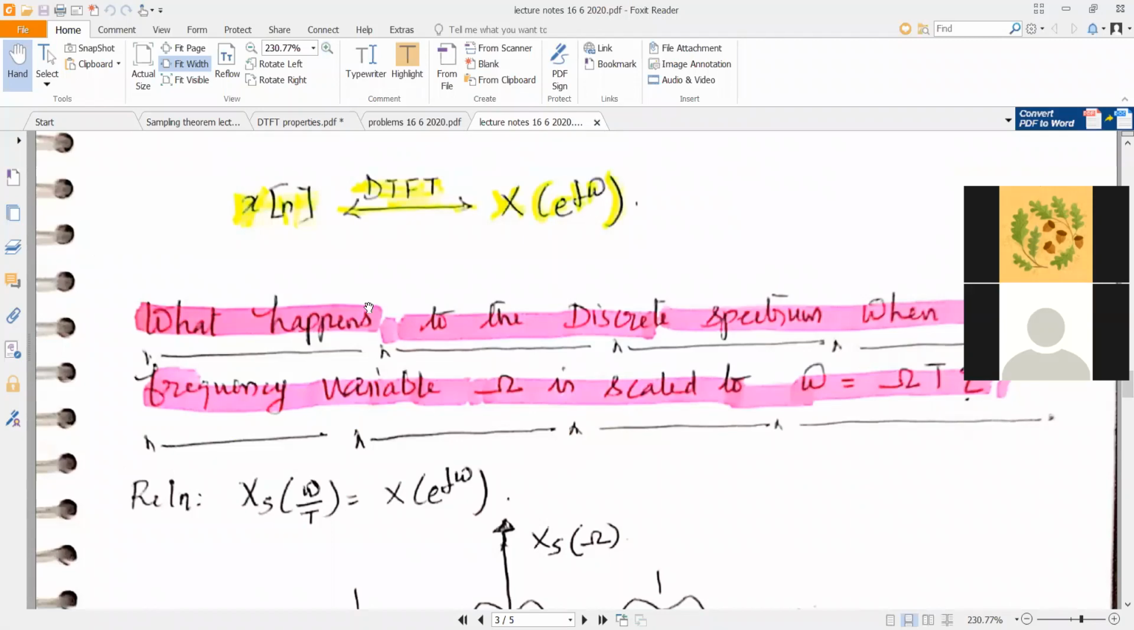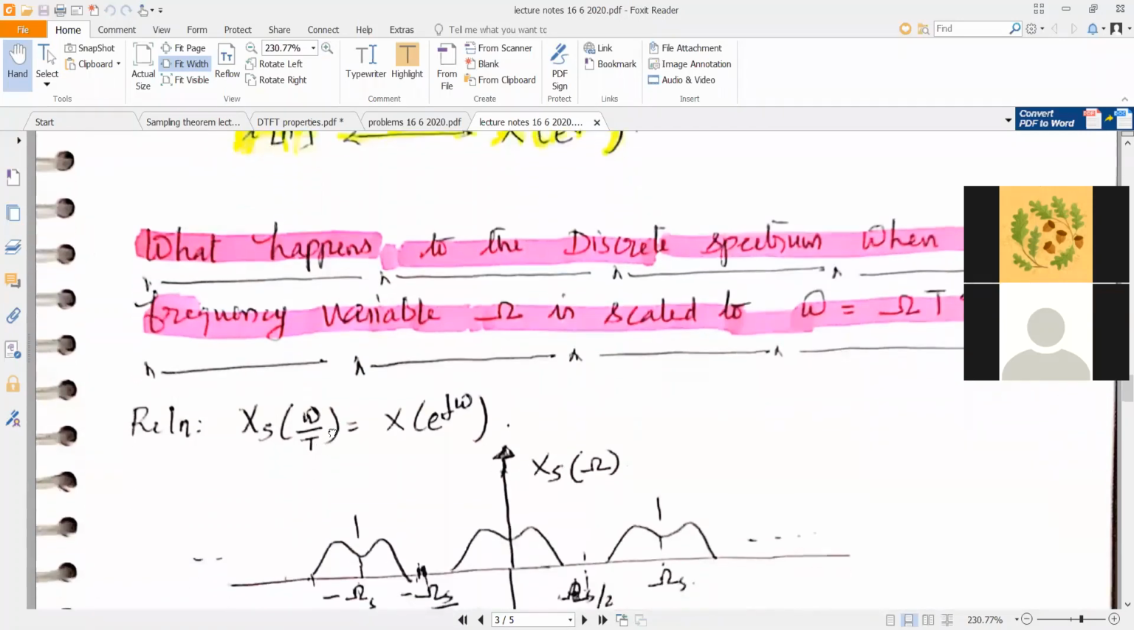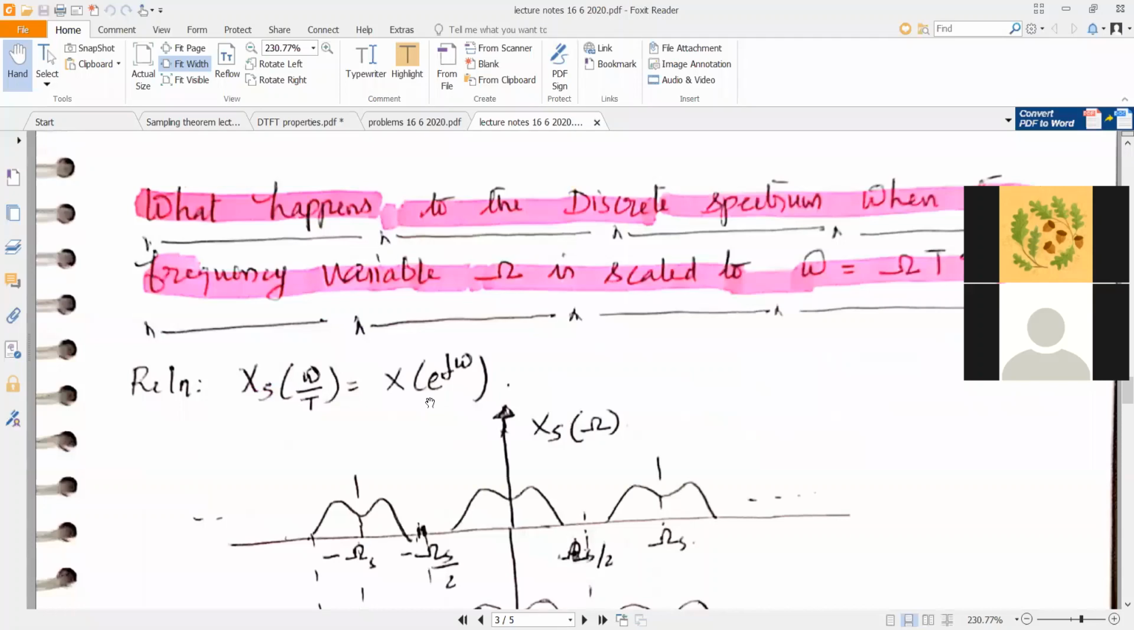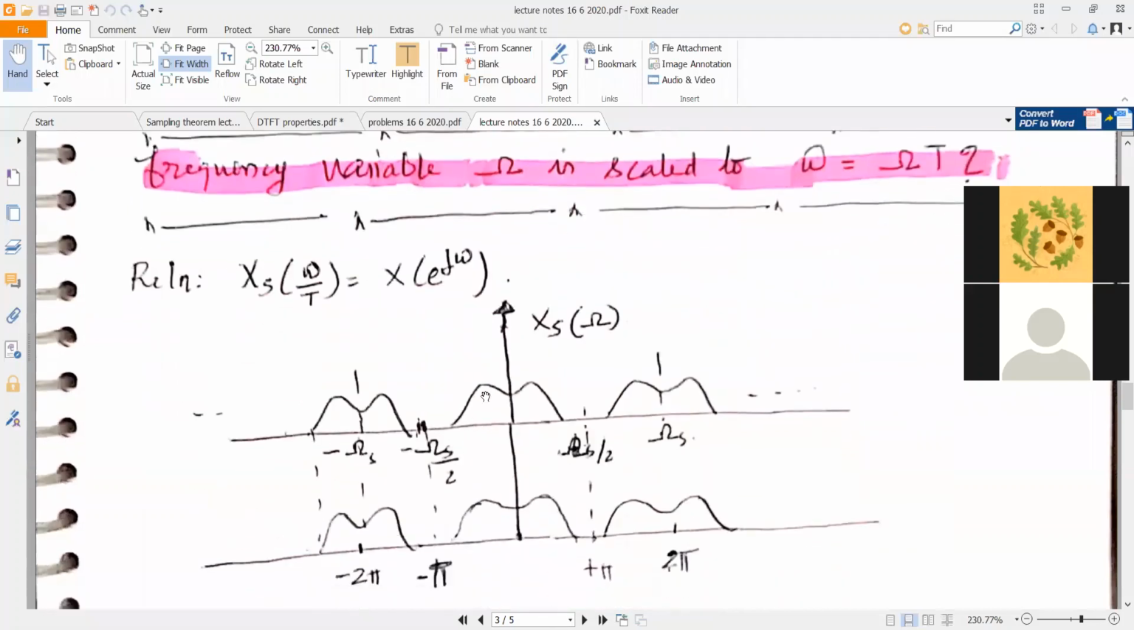Now we will look at what happens to the discrete spectrum when you have this change of variable from capital omega to small omega. What will happen to the spectrum when the frequency variable capital omega is scaled to small omega equal to capital omega times T? That's a very important observation. The relation was xs of omega by T is equal to x of e power j omega. We will plot xs of omega, which we had done in the previous class when we discussed the sampling theorem. So xs of omega is your periodically repeated spectra.